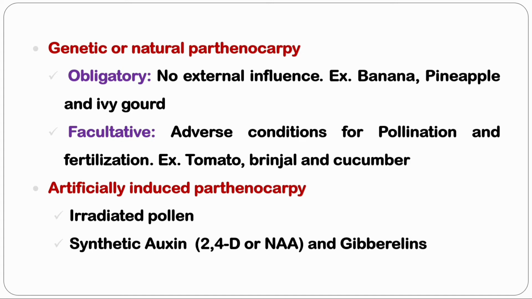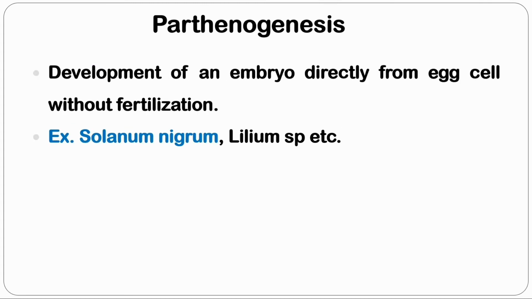In case of artificially induced parthenocarpy, factors like irradiated pollen, synthetic auxins like 2,4-D, NAA and gibberellins are used as a stimulant to induce parthenocarpy. Next one is parthenogenesis, meaning virgin birth or virgin origin. It is derived from the Greek words partheno, meaning virgin, and genesis, meaning origin or birth. It is a development of embryo directly from egg cells without fertilization. Example, Solanum nigrum, Lilium species, etc.